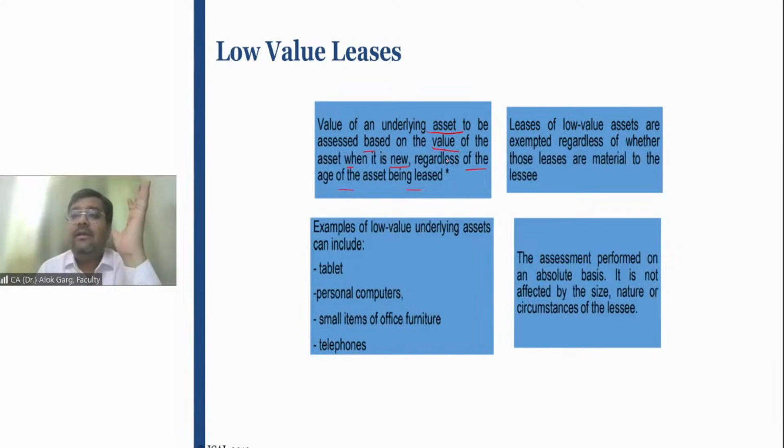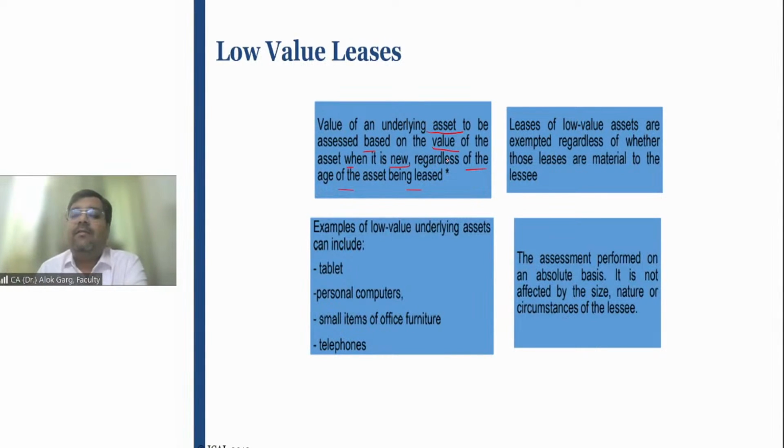So friends, if there are low value items, these leases are exempted from this detailed accounting of right of use asset and leasehold liability. What could be the example of low value assets? Tablet, personal computer, office furniture, telephone, coffee machine, vending machine. These are the examples of low value assets, right?